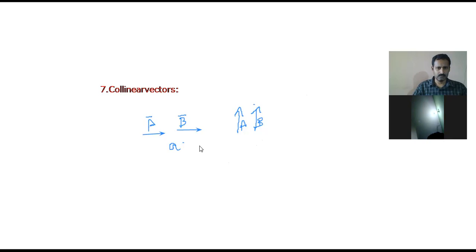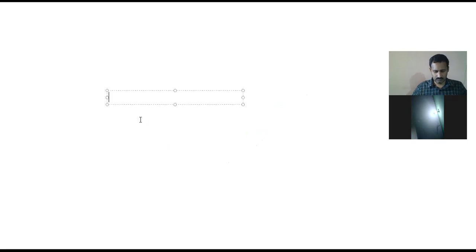Coplanar vectors. What is the definition of coplanar vectors?